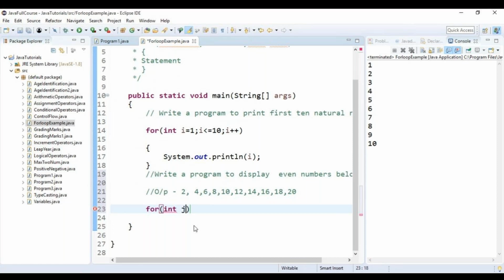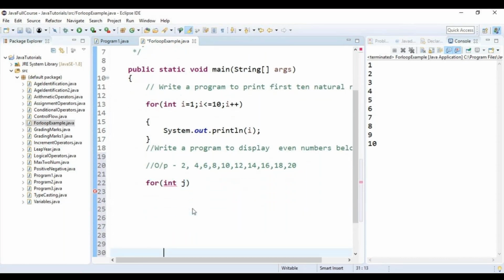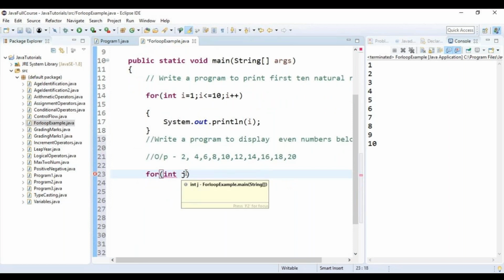Hello? Yes, Vandana, now I can hear you. Okay, let us take a j so that there won't be any confusion as of now. I'll introduce i again also. j is equal to what? What is the initialized value? What should be the starting value of the answer? Two. It should be 2.